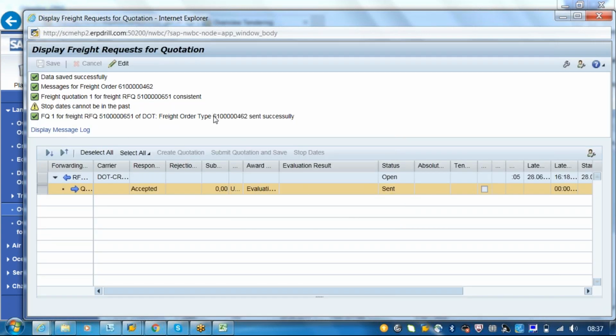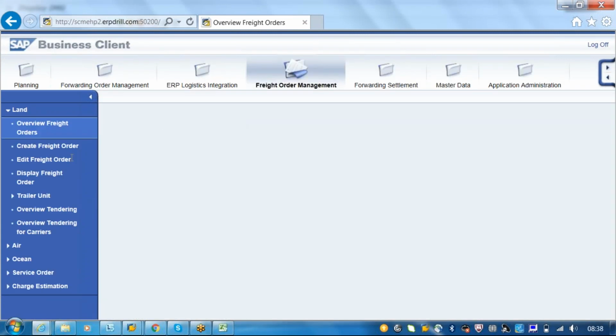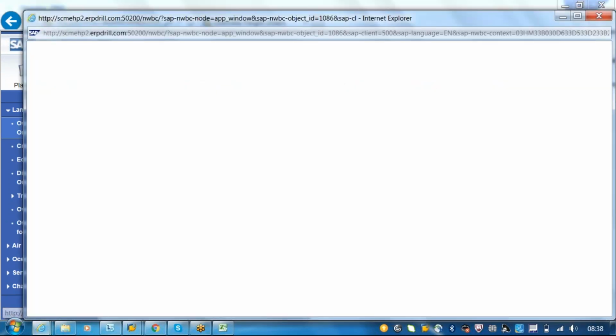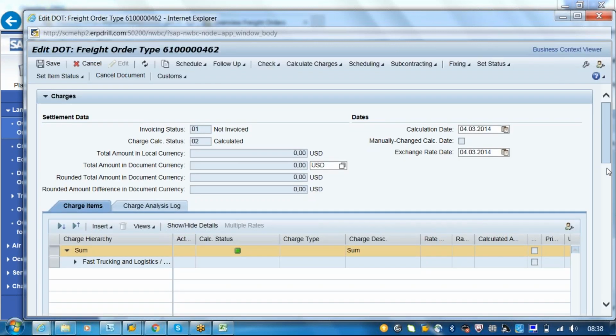Now if I go to freight order, you can see this. Everything is interlinked. This RFQ will be sent from the freight order only, right? Yeah, through freight order. You have to send it through freight order. That is where tendering will be assigned. The tendering profile will be assigned in the freight order. You can go to the subcontracting.